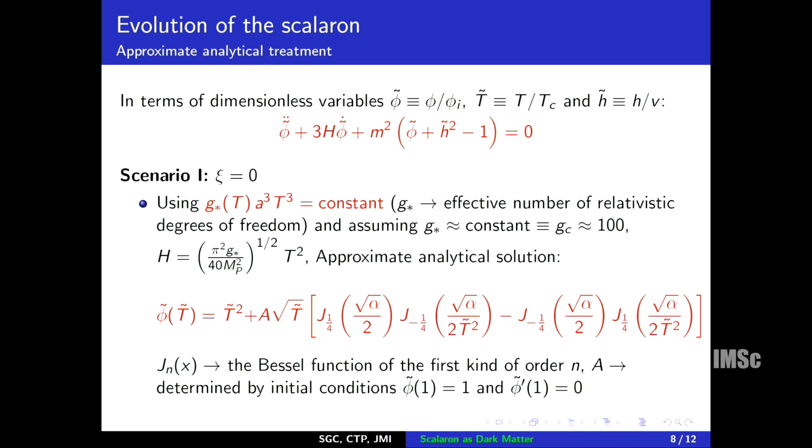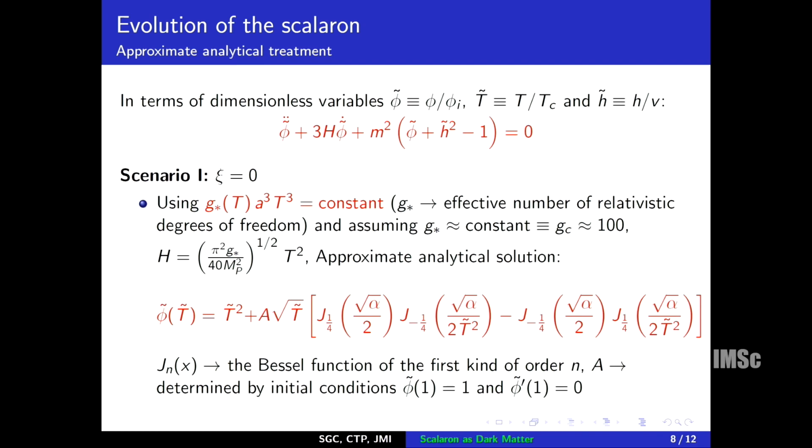Now using this entropy conservation and assuming a radiation dominated universe, we have obtained this solution for the scalaron field, or the dimensionless field, and this is an oscillatory part, and this is the mean shift or the average shift of the minima of the scalar field.